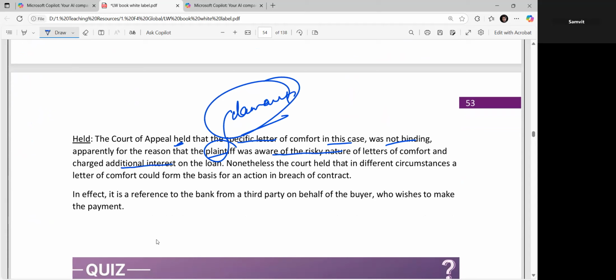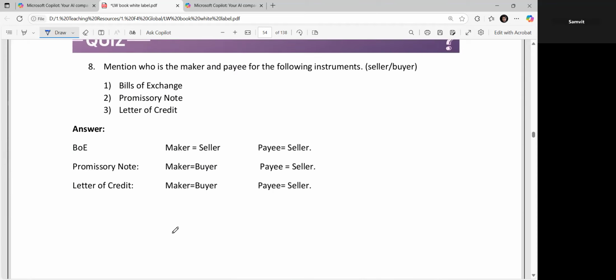And charge additional interest on the loan. Nonetheless, the court held that in different circumstances, a letter of comfort could form the basis for an action in breach of contract. In effect, it is a reference to the bank from a third party on behalf of the buyer who wished to make the payment. That was about your chapter.